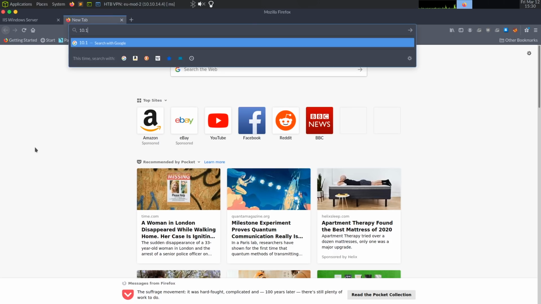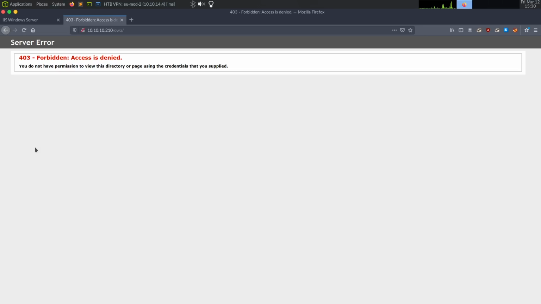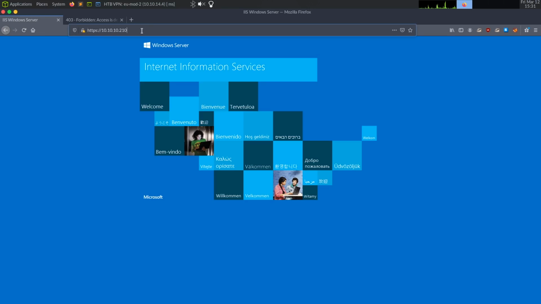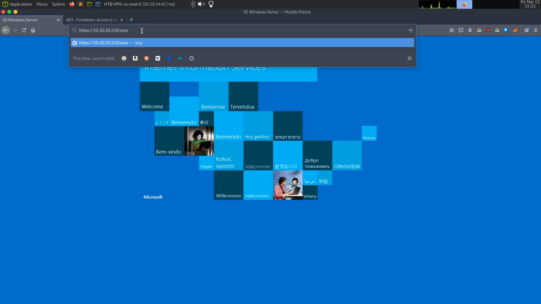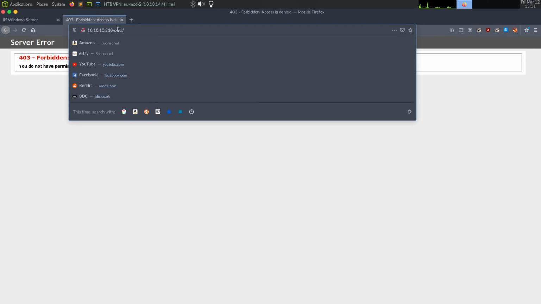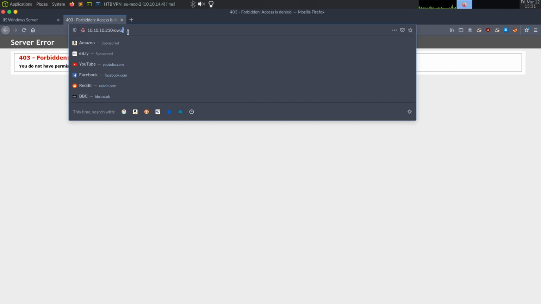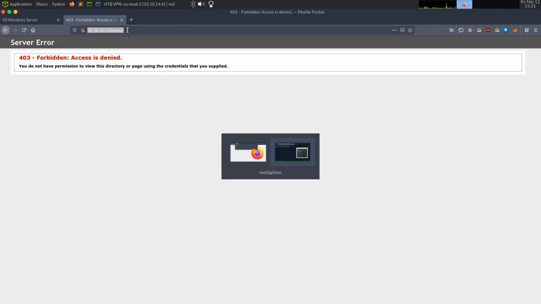If we go to 10.10.10.210/OWA, we get a forbidden, but I bet if we do HTTPS, it allows us. That's weird that it's forbidden, but OWA probably redirected to /. Yeah, this is actually funny behavior.